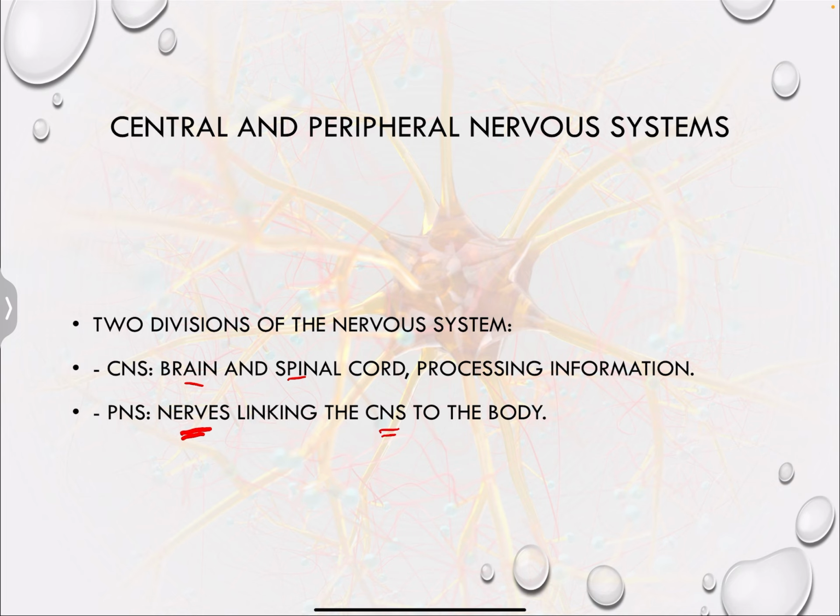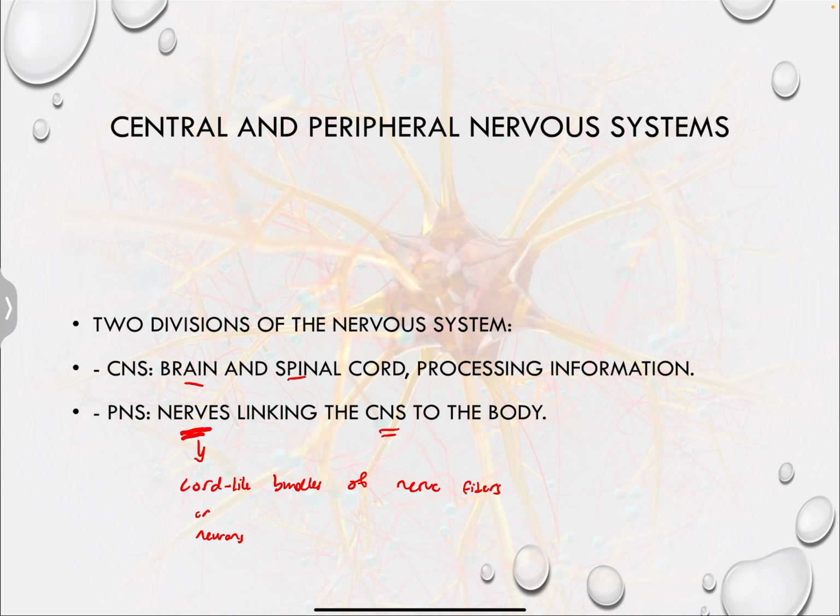Now what are nerves? Nerves are cord-like bundles of nerve fibers. They're made up of nerve fibers that carry electrical impulses, or we can call them neurons.